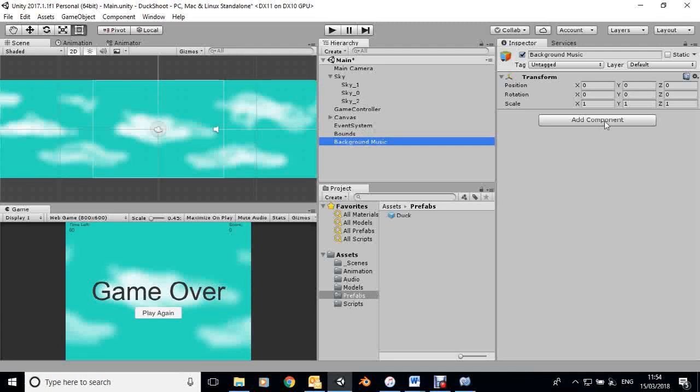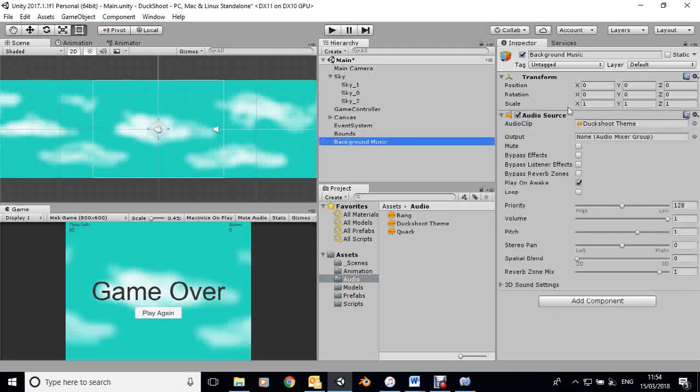And I'm going to add an audio source to that. We can do this automatically actually, so if we go into audio and put on the DuckShoot theme and just drag it onto that item, then it will automatically add an audio source and choose the DuckShoot theme.